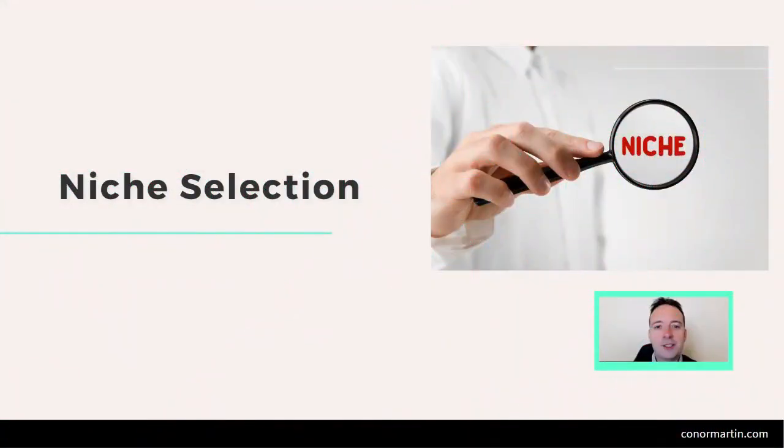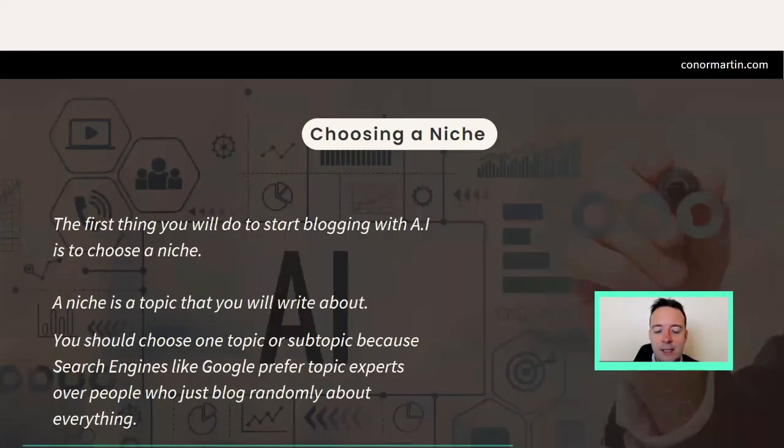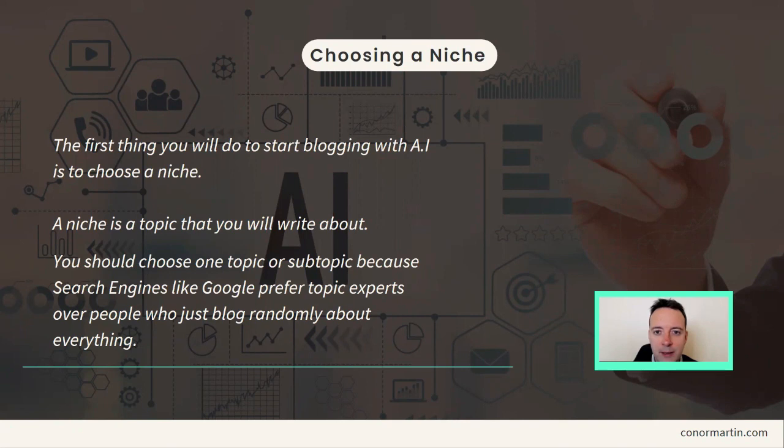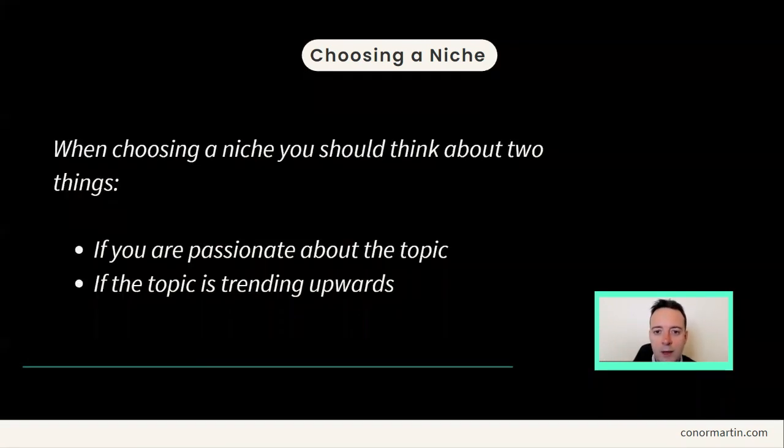The first thing that you should do when you start a website is to choose a niche, okay? So a niche is a topic that you write about. You should choose one niche because search engines like Google prefer people to be experts on topics, okay? You shouldn't just write about every topic that you can think of. It should be focused on one topic, okay?